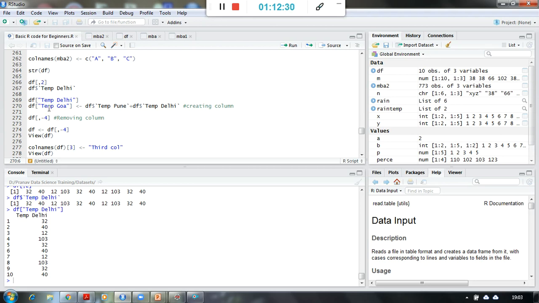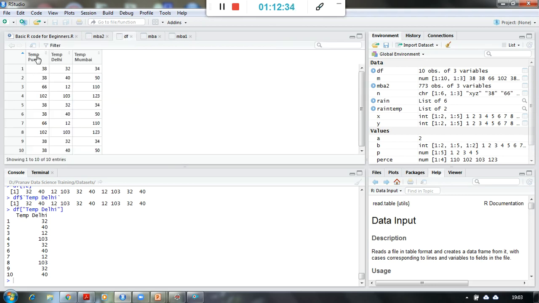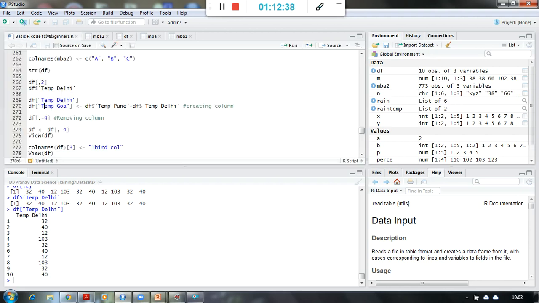Now if I want to create another column over here, because in DF you see temperature Pune, temperature Delhi and temperature Mumbai, these three columns are available. I want to create a new column like temperature Goa. So I am saying DF of temperature Goa, and I also want to give the values to temperature Goa. To give the values, I am using arithmetic over here.